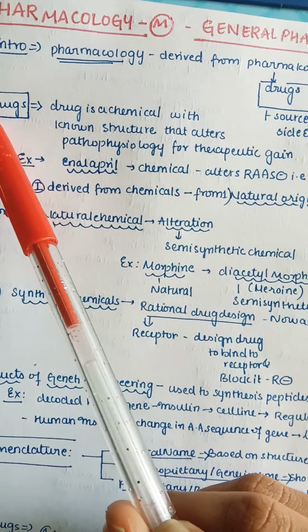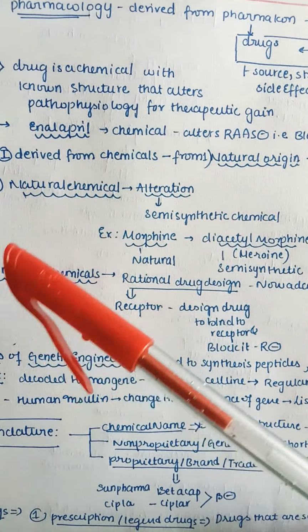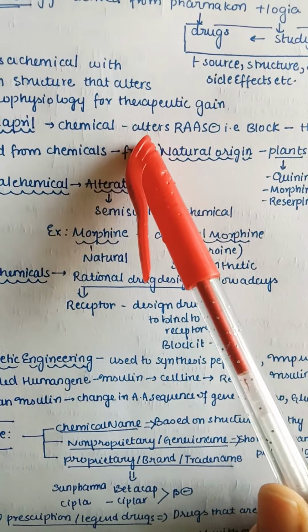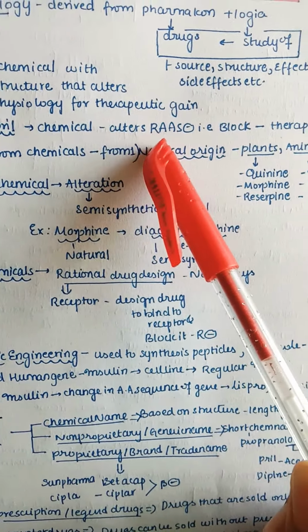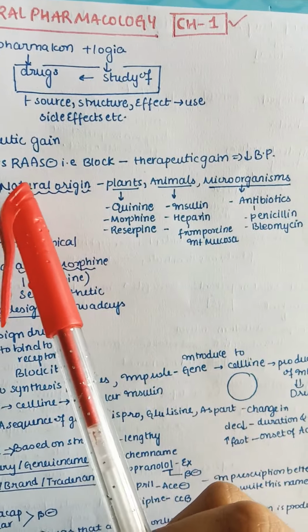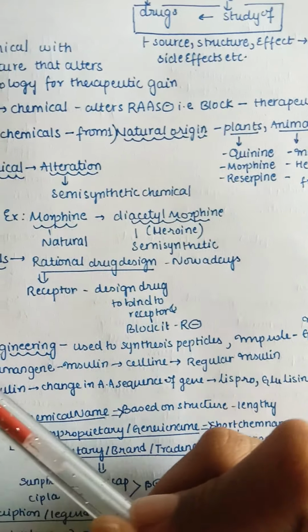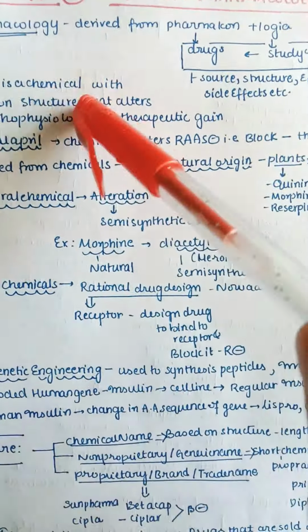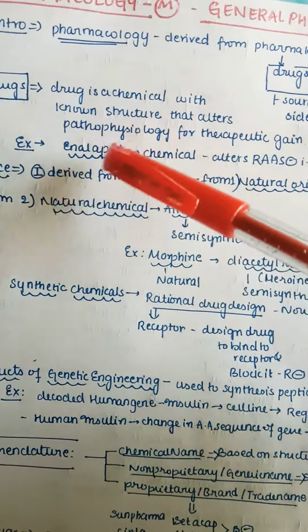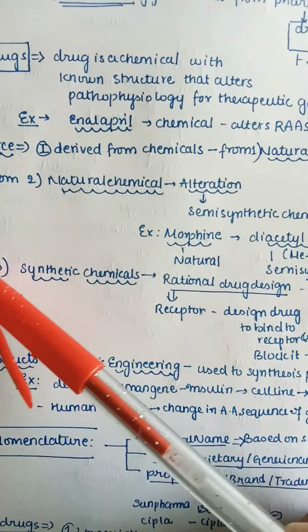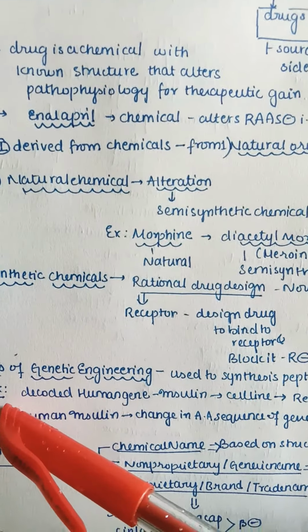For example, here we can take enalapril, which is a chemical. It is mainly altering the RAS system, that is, blocking the RAS system. Thereby there is a therapeutic gain, that is, it is decreasing the blood pressure or BP. So we can explain the definition of drug by an example like this.